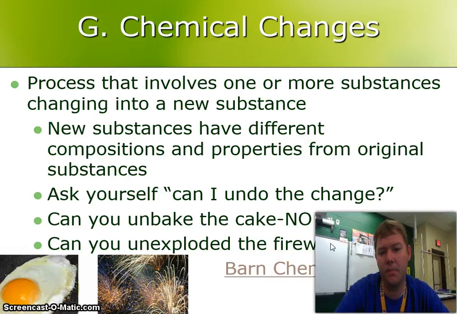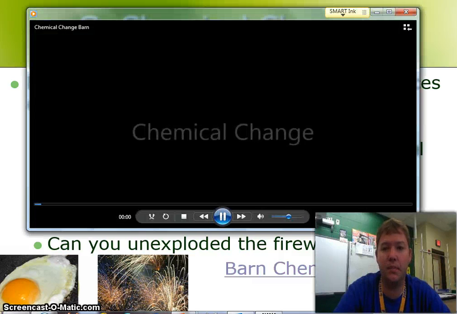Can I unbake the cake? No, I can't. Chemical change. Can I unexplode the firework? No, I can't. Chemical change. All right, so those are some clues that a chemical change is taking place. Here's that same barn, but now a chemical change is taking place.